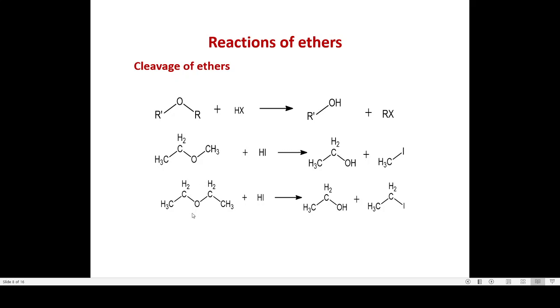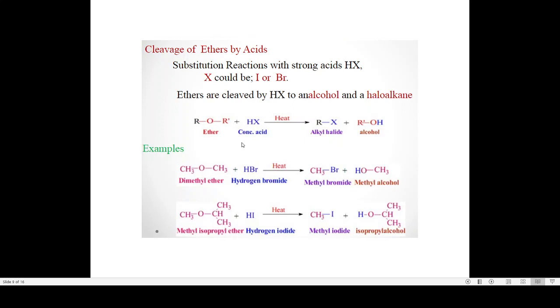When a symmetrical ether is cleaved, we get a molecule of alcohol and the corresponding alkyl halide. So we learn in detail about the cleavage of ether by acids. Ether undergoes a substitution reaction with a strong acid, that is HX, which can be HI or HBr. Ethers react with HBr or HI to form an alcohol and an alkyl halide. So ethers are cleaved by HX to give an alcohol and a haloalkane.